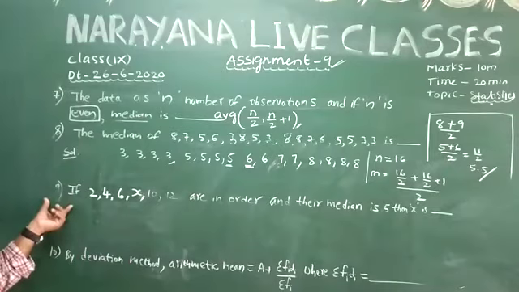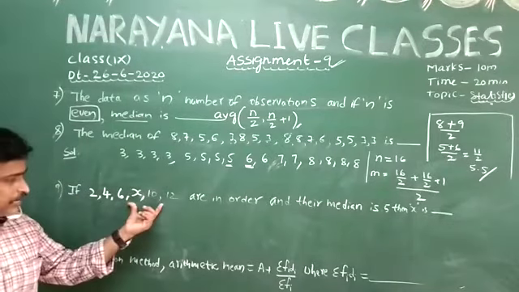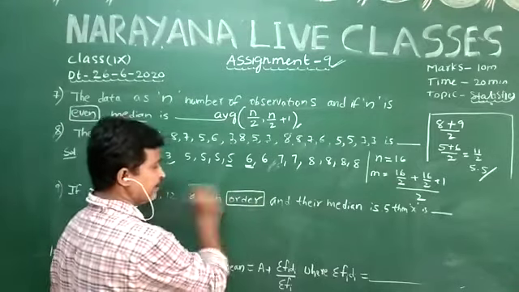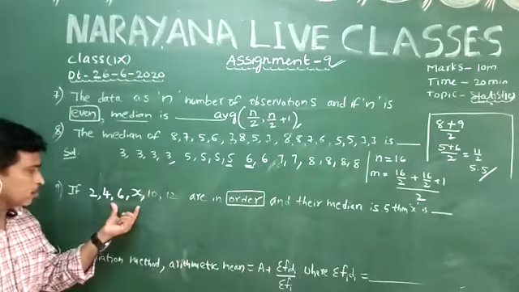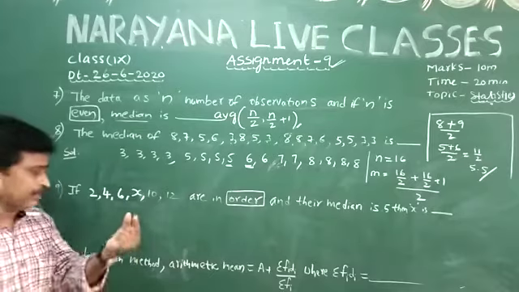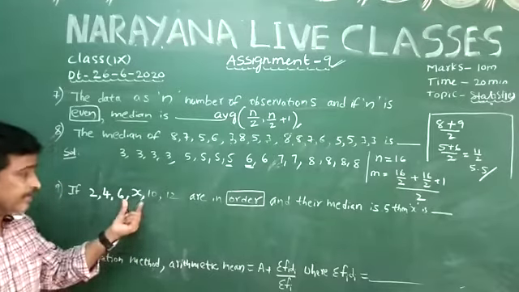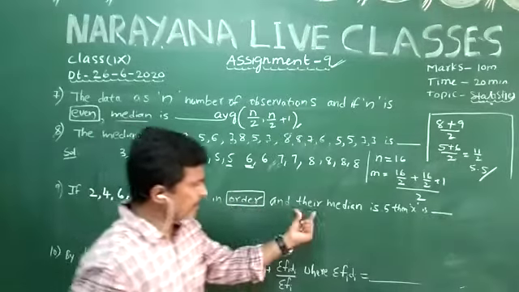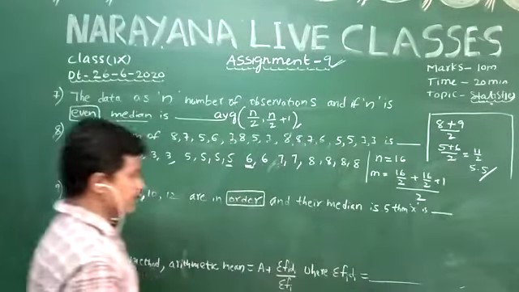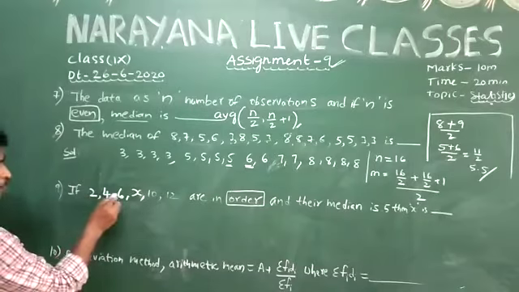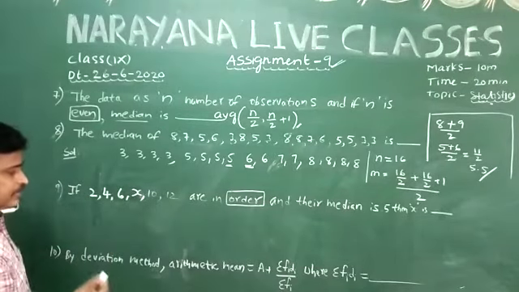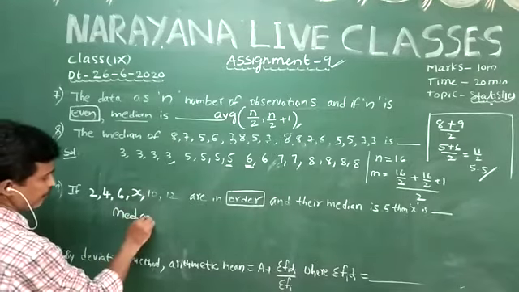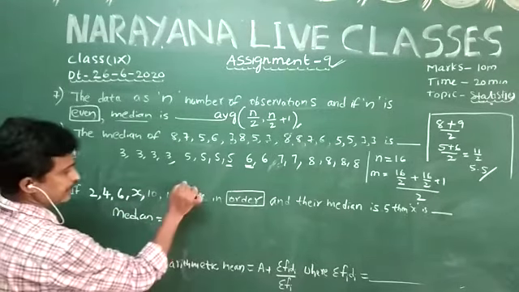Coming to question number 9. If the numbers are given in order, you observe that they are in order, and in ungrouped data some unknown x or y is given, the median is 5. Observe that there are 6 numbers, so n is equal to 6 here.